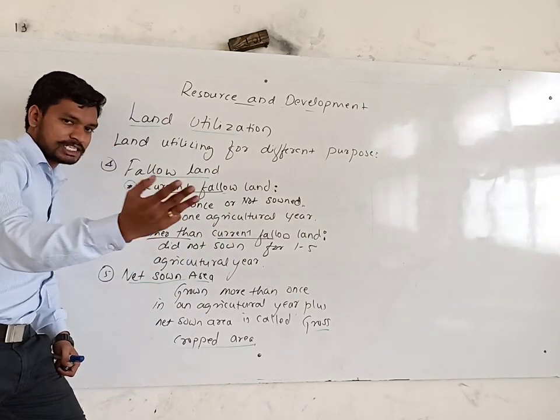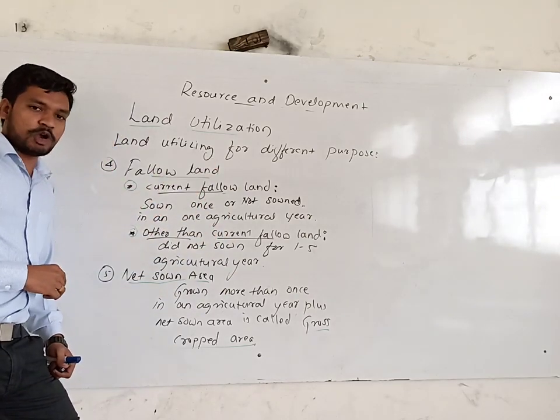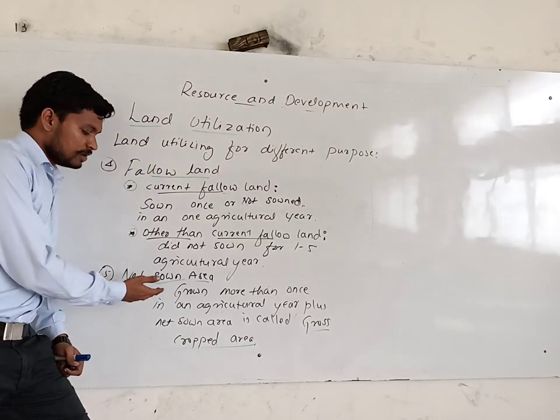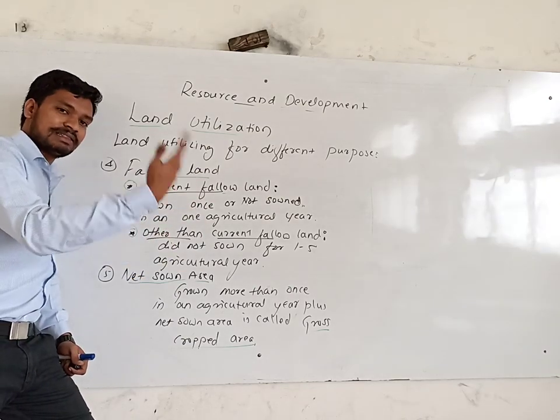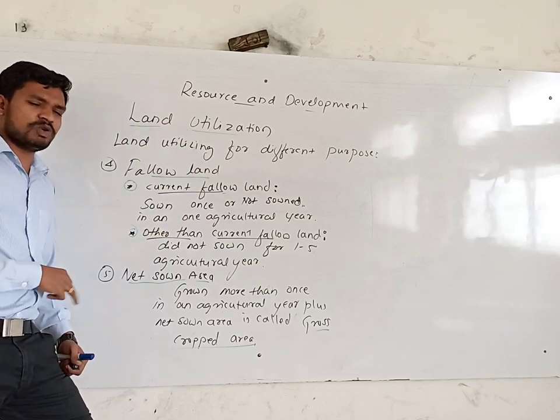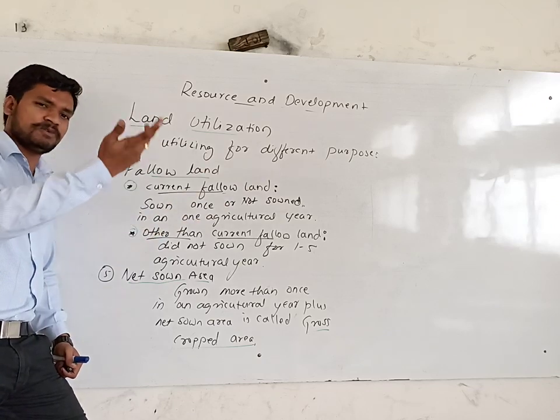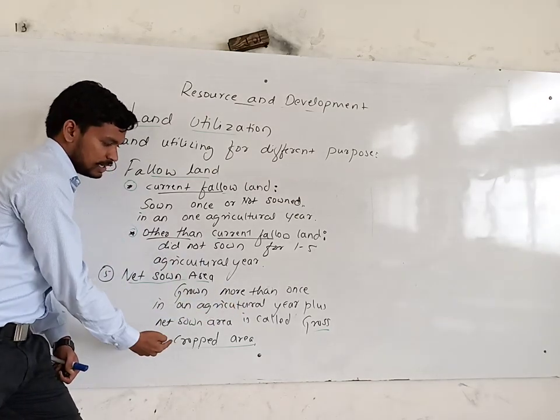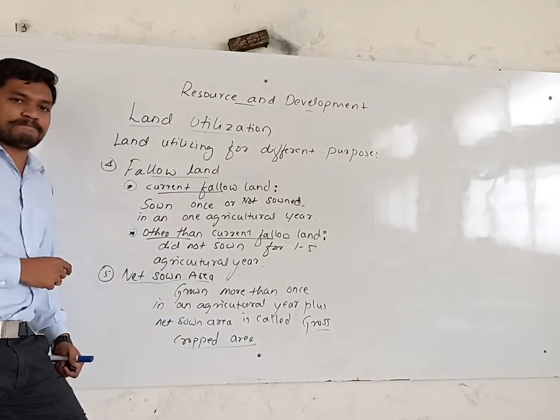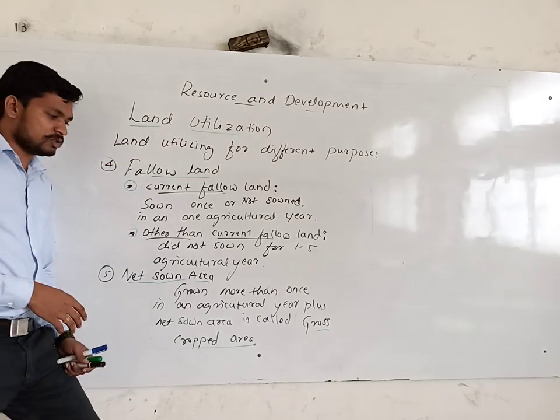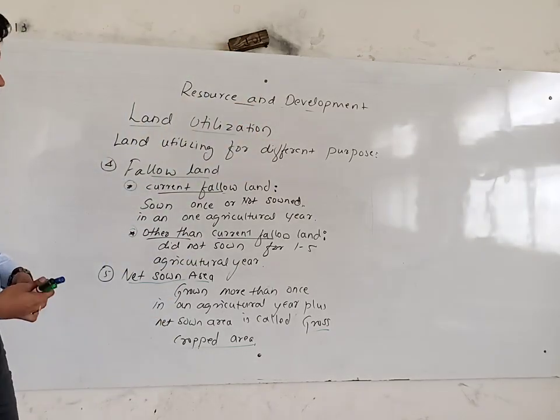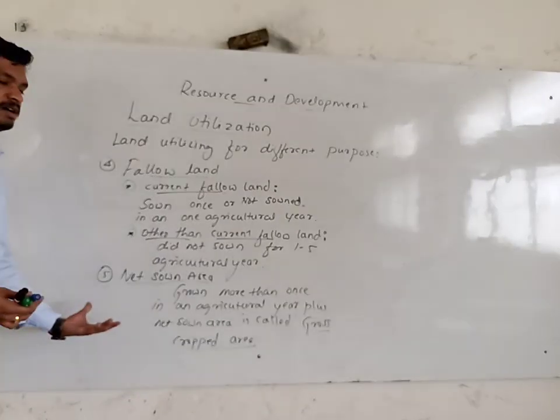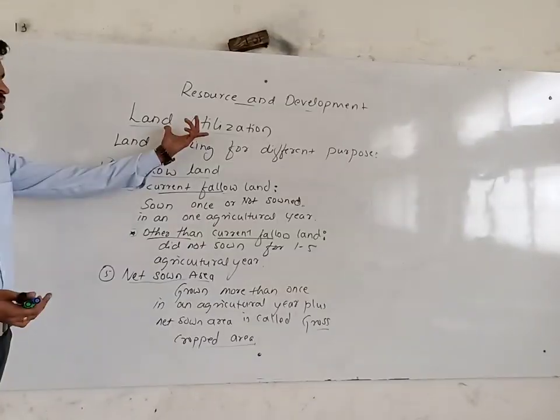In an agricultural year, as I told you, we have 3 cropping seasons. Sowing more than 3 crops, meaning 4 or 5 crops, plus net sown area is called gross crop area, total crop area. So these are the 5 reasons for which we are making use of this land.